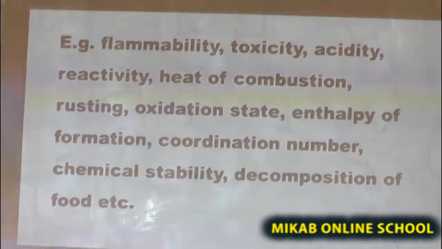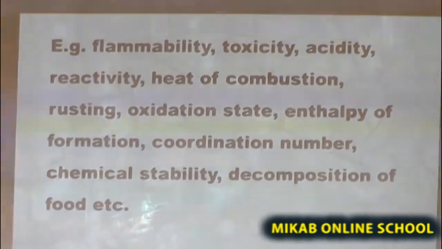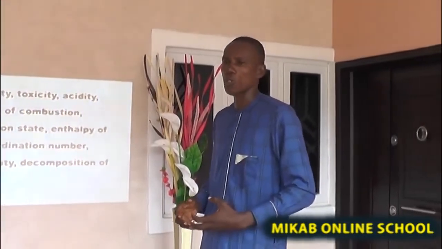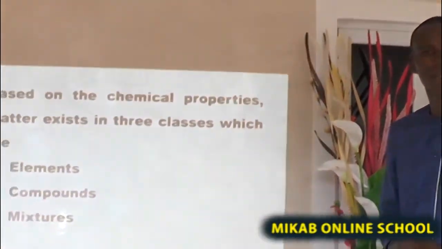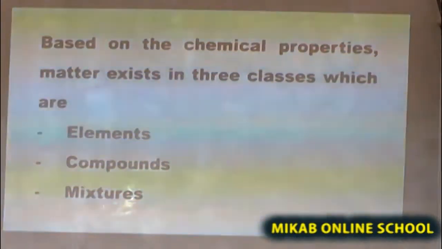Therefore, based on the chemical properties of matter, matter is divided into three classes again. These classes are elements, compounds, and mixtures.